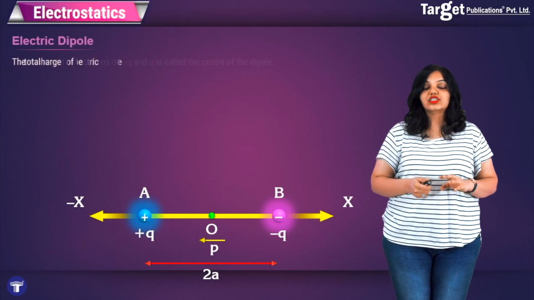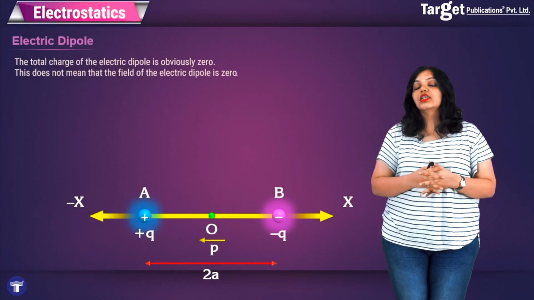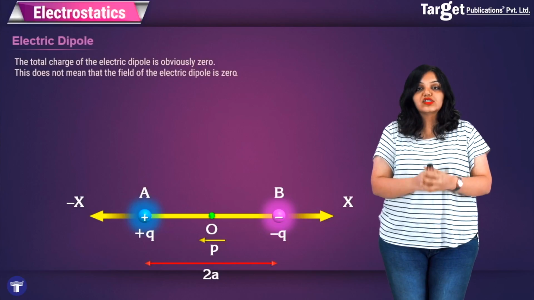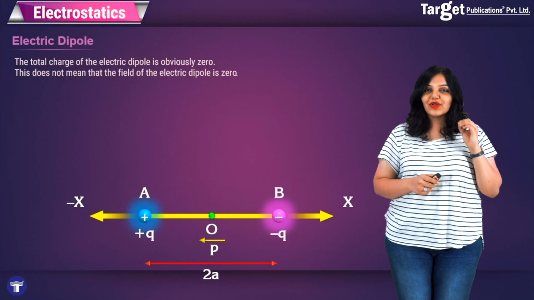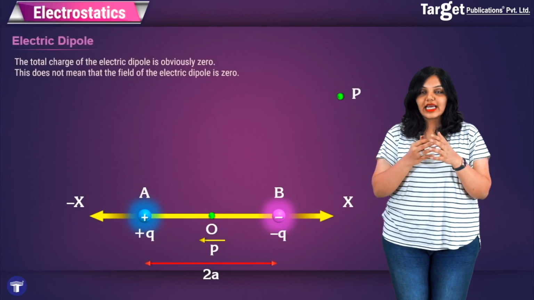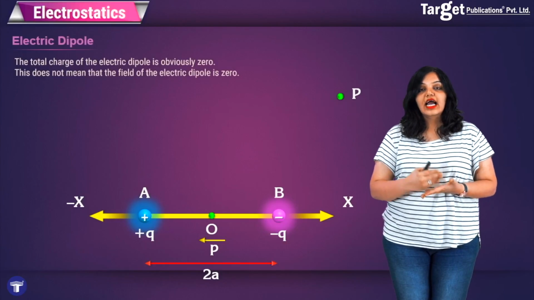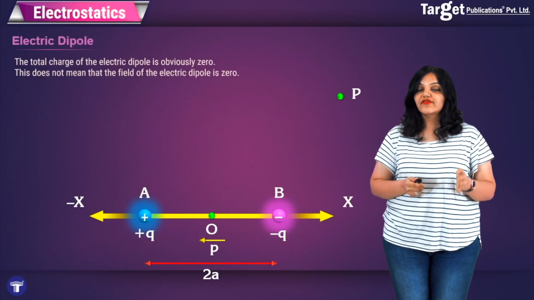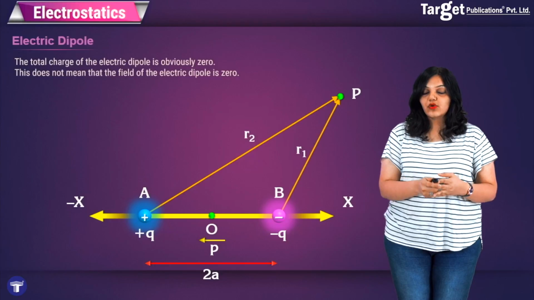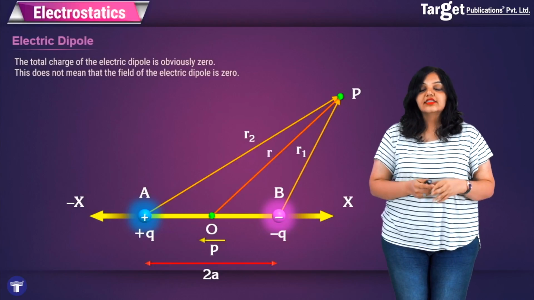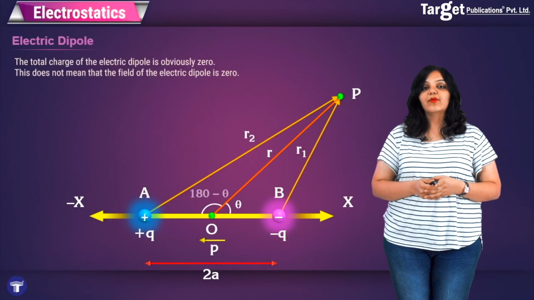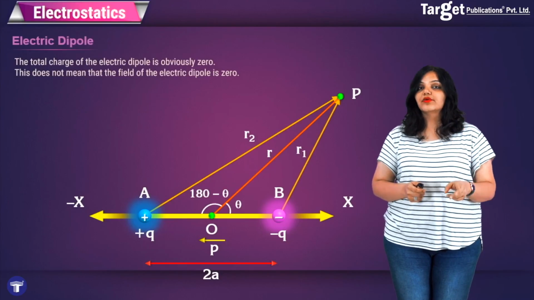Now, as you can see, overall the charge on the dipole is zero because together they will have a zero charge. But what we want to find is the electrostatic field, the value of the field strength at any point near a dipole. Now, we are only going to be looking at two special cases of the position of the point P. However, the point P in general can be anywhere with respect to the electric dipole. And in such a case, let us say that the displacement vector pointing from minus q to P is r1, pointing from plus q to P is r2, and that pointing from point O, that is the center of the dipole, to P is r. The angle made by r with the axis of the dipole is theta, and consequently the angle AOP will be 180 minus theta.